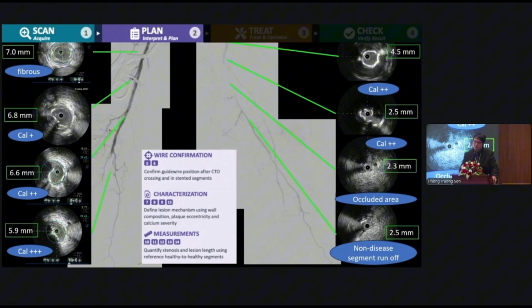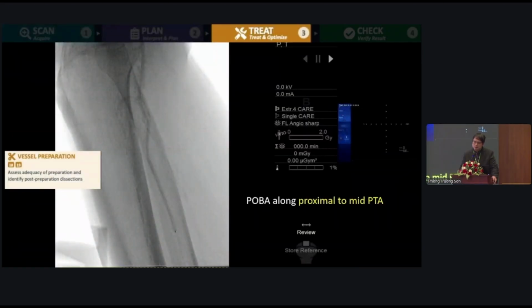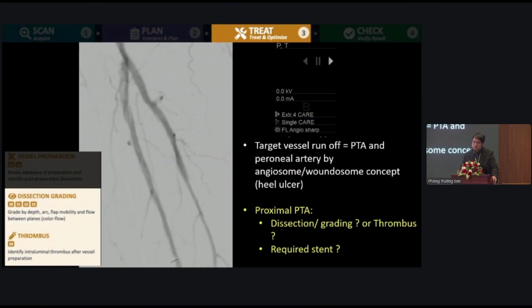For this case, the BTK showed a total occlusion of the popliteal bifurcation. After the IVUS, we used balloon angioplasty, sized by IVUS, in the proximal to mid PTA. And after the balloon angioplasty like this, as you see, the vessel runoff is good, but we see something in the proximal PTA. What is this? Dissection? What is the grading of dissection from this angiography? Or thrombus? And this requires a stent. After balloon again and again, we cannot correct this lesion.